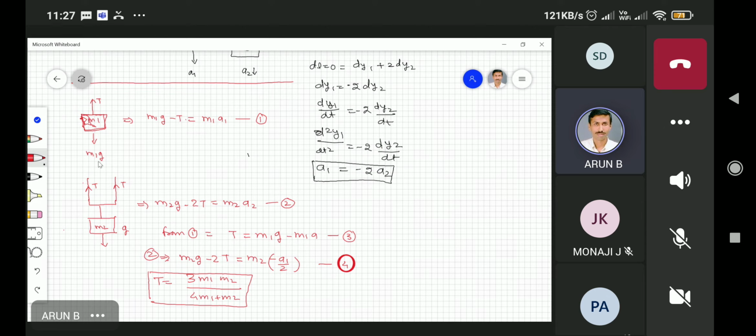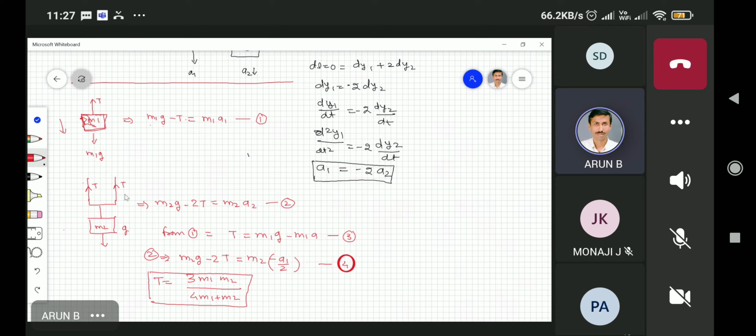M1g will be acting as a downward force, tension is acting upward. I define this as the minus j direction, which is equal to my positive y direction. That's the reason: M1g minus T, tension is opposite, equals M1 into a1, the acceleration of the first mass.